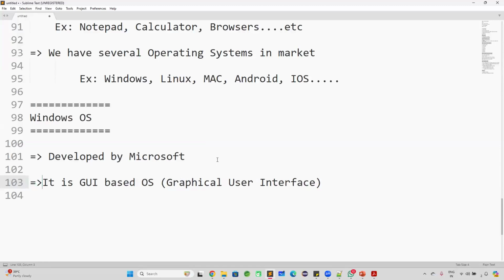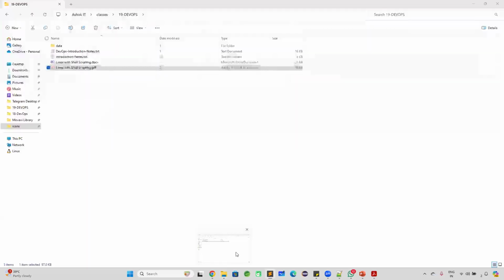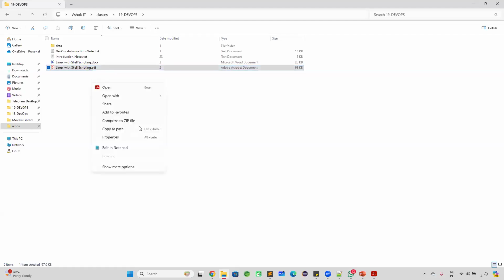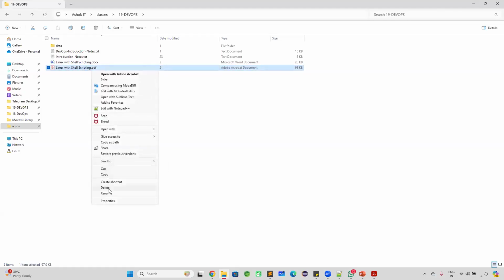What is the meaning of graphical user interface in the Windows operating system? Everything you can perform by looking with your eyes. You can see here, there is a file available. You can rename this file. I can right click on this file and I can see several options here. Now I can see there is an option, show more options available. I can rename this file. I can copy this file. I can cut this file. I can delete this file. So these are the options we can see with our eyes.